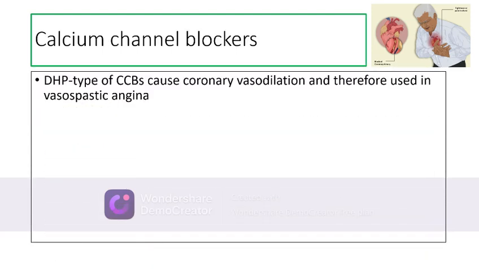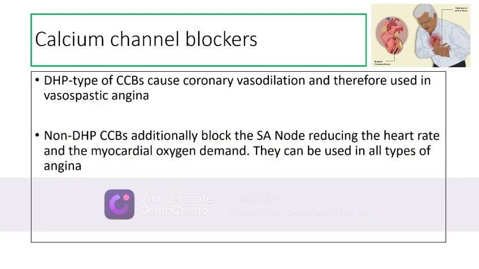Calcium channel blockers. DHP types of CCBs cause coronary vasodilatation and therefore they can be used in vasospastic angina. Non-DHP CCBs like verapamil, diltiazem additionally block the SA node, reducing the heart rate and the myocardial oxygen demand. Therefore, they can be used in all types of angina patients.